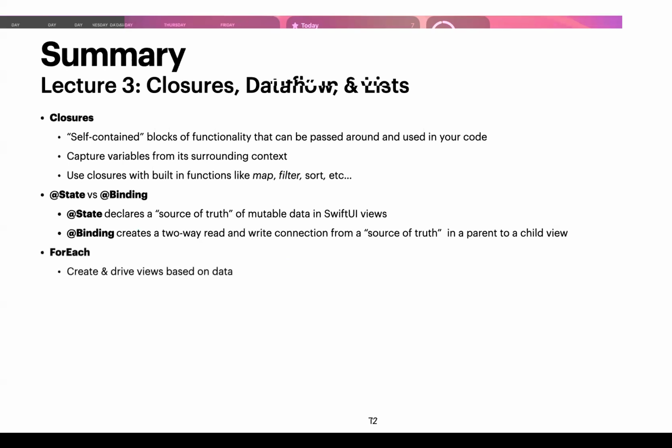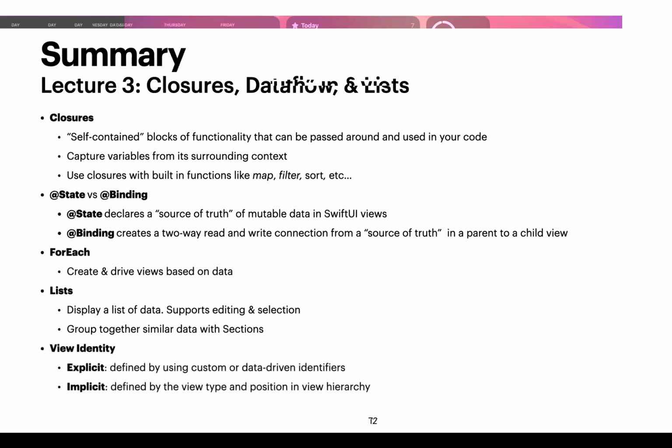We talked about ForEach, which allows us to create views from a collection of data. We talked about lists, which display a list of data and support editing and selection. We can group together similar data with sections. And then we talked about view identity. There's explicit and implicit. Explicit ones we define using custom or data-driven identifiers, and implicit ones use the view type and position of where they are, like the conditional if statement that we've seen. And implicit and explicit identities have different behaviors when it comes to transitions and animations.